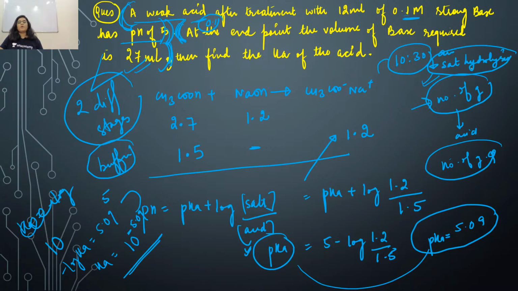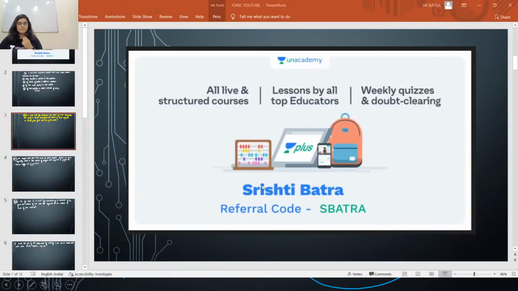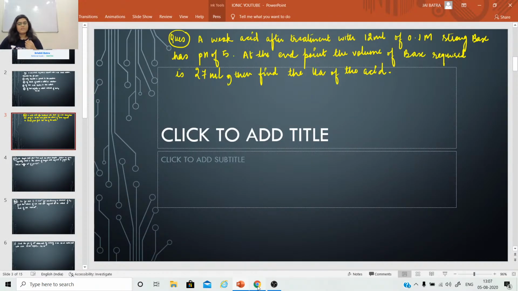So please revise all the topics which I have already covered in ionic equilibrium, and at 8 a.m. we have the next class on stereochemistry. So please revise stereochemistry also before the upcoming class, right? Is this point clear, everyone? You got this question, how you can solve this question? All right, fine. So that is the way you can solve this particular question. So this is all about this particular session.